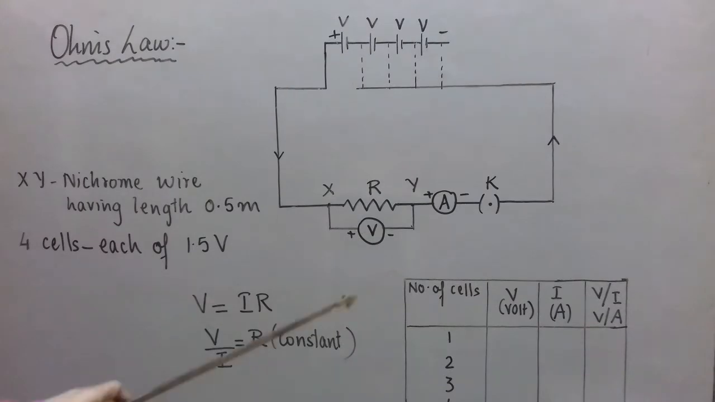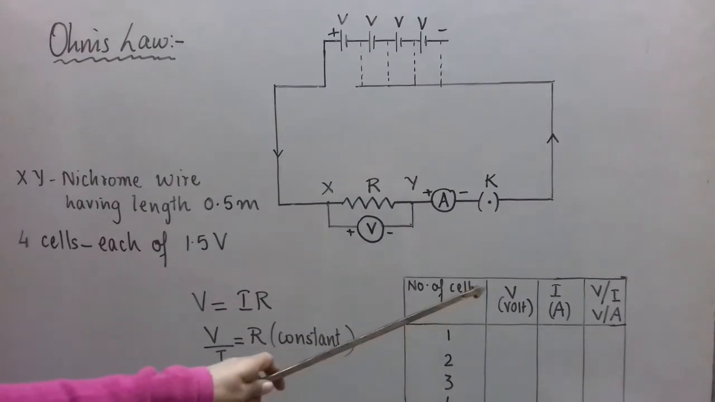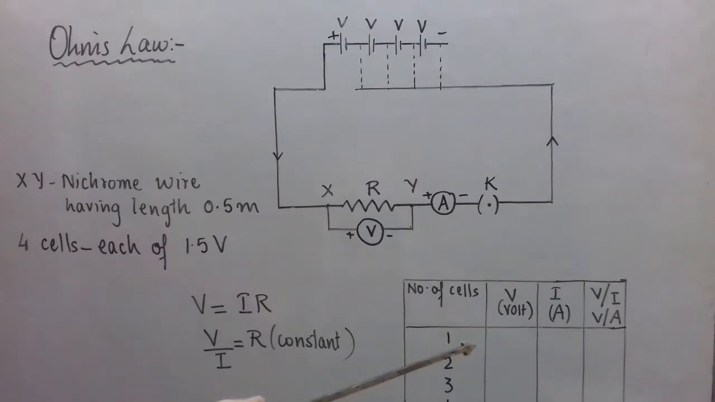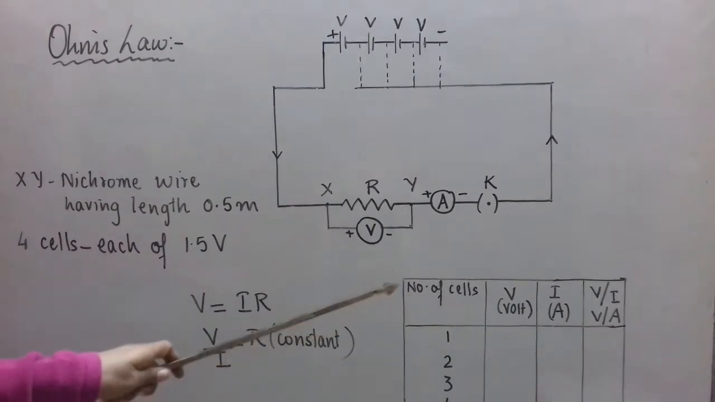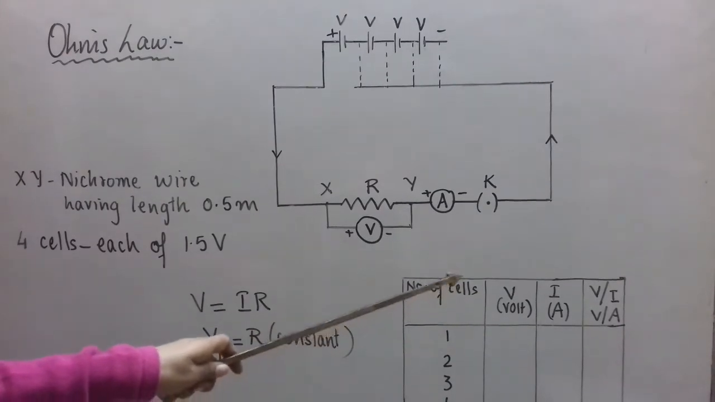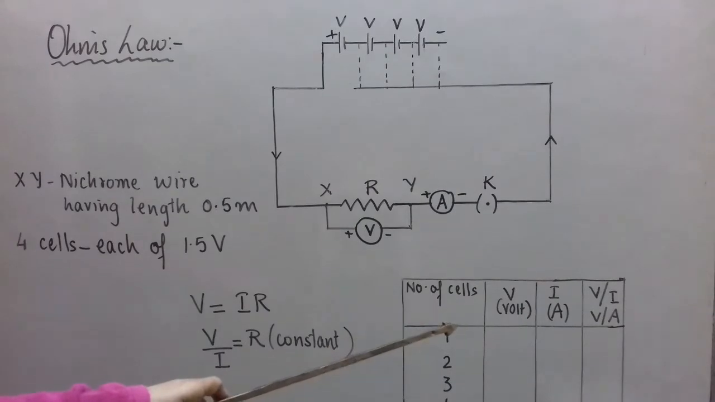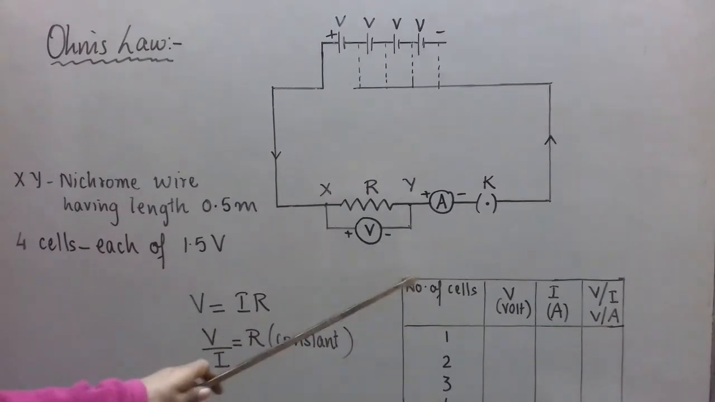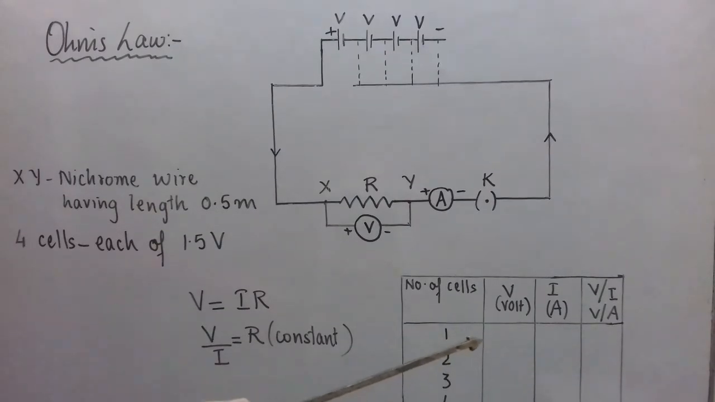So you can make a table where we write the number of cells, now it is 1. Then V, the potential difference. In the row I have written V and I, the symbols of potential difference and current respectively, and in the brackets their units are written. So I will measure V and I will measure the corresponding value of I, current.